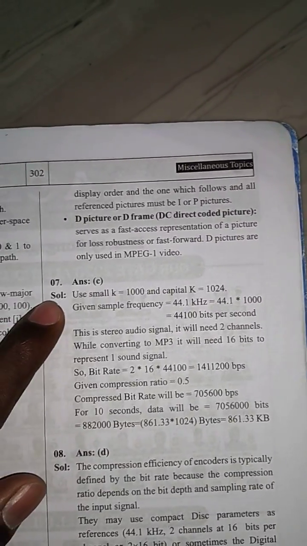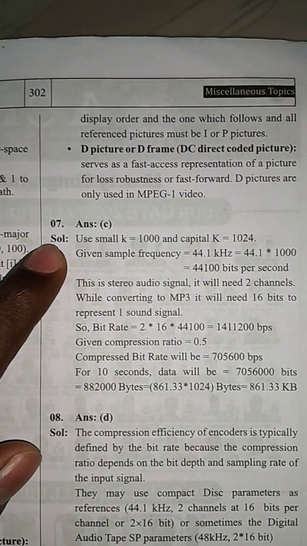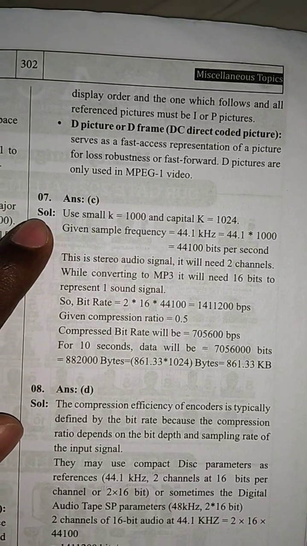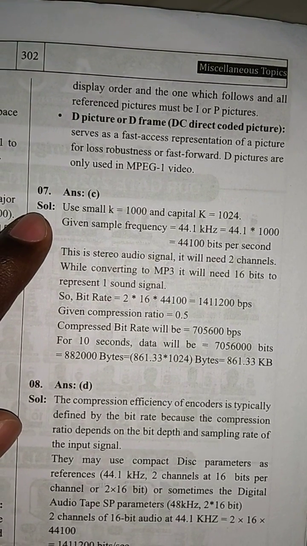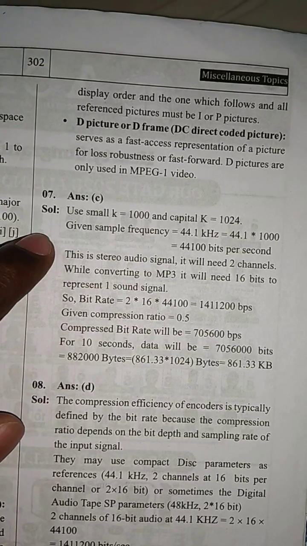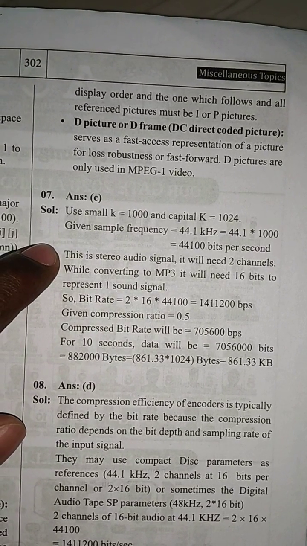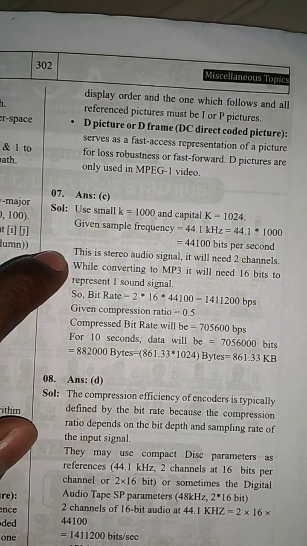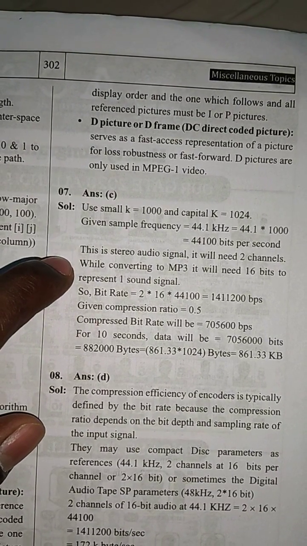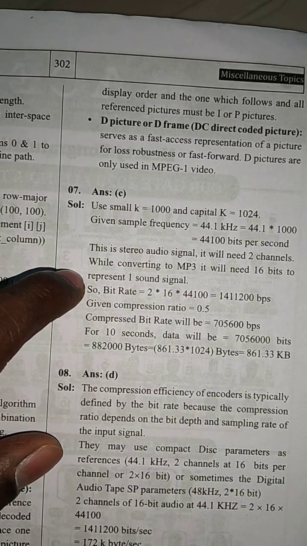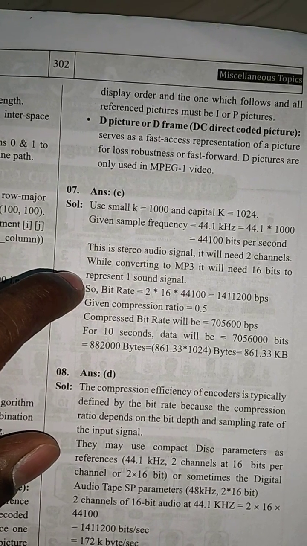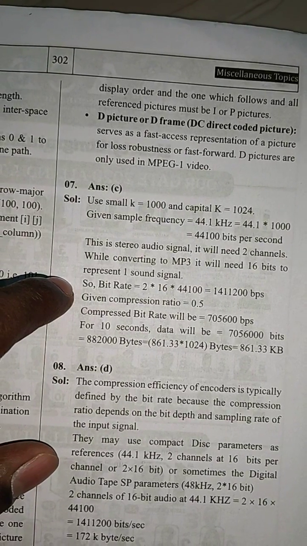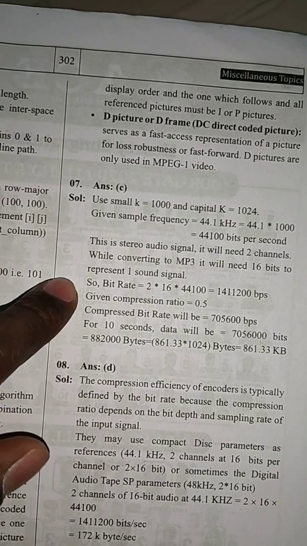Use small k equal to 1000 and capital K equal to 1024. Sampling frequency is 44.1 kHz, that is 44.1 into 1000, equal to 44,100 samples per second. This is a stereo audio signal, so it needs two channels, and 16 bits to represent each sample. So bit rate is 2 into 16 into 44,100, which is 1,411,200 bps.